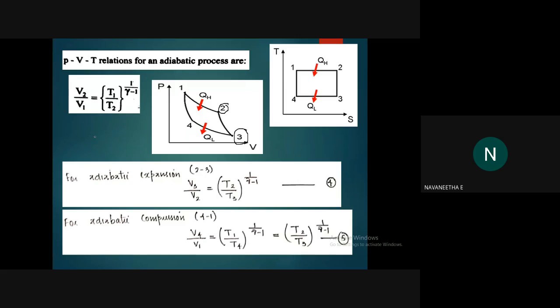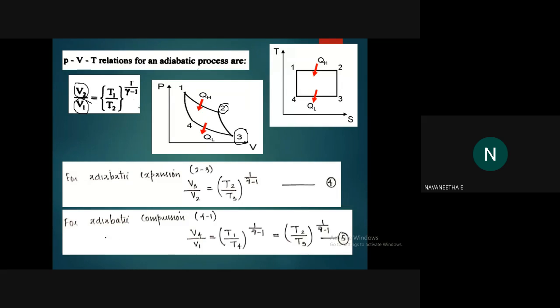So I have already told you that higher to lower value. Here comparing to V2, which is the higher value, V2 or V3? V3. So the equation should be like this: V3 by V2. Okay. V3 by V2 equal to what? Here V2 by V1 equal to T1 by T2. So it should be V3 by V2 equal to T2 by T3. Okay. All raised to 1 by gamma minus 1. And put it as fourth equation.